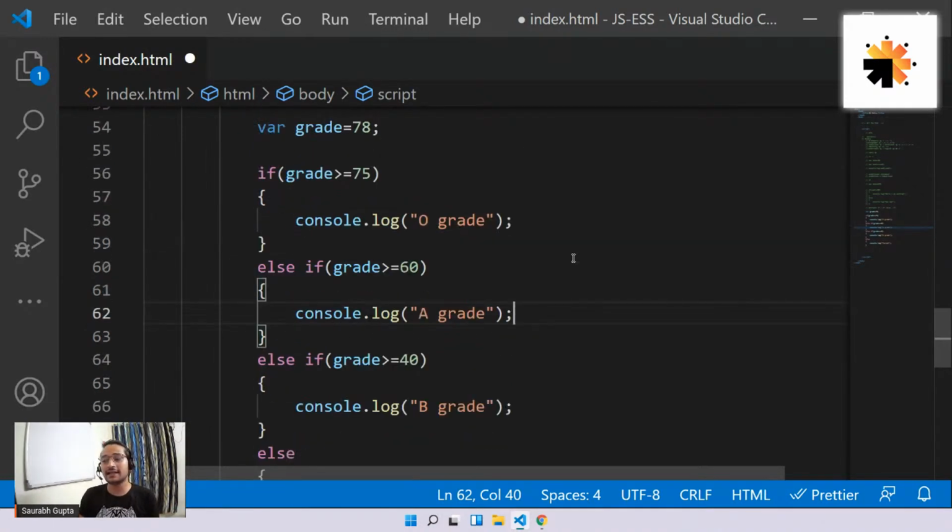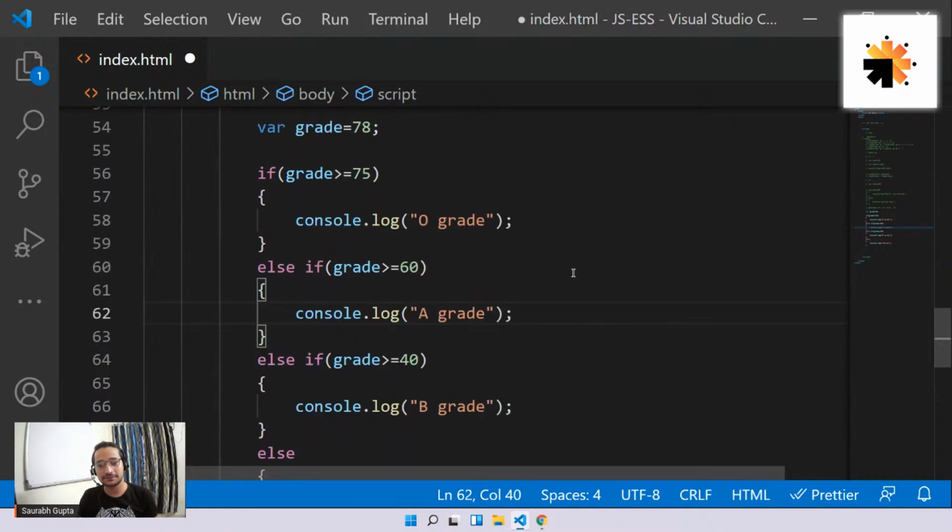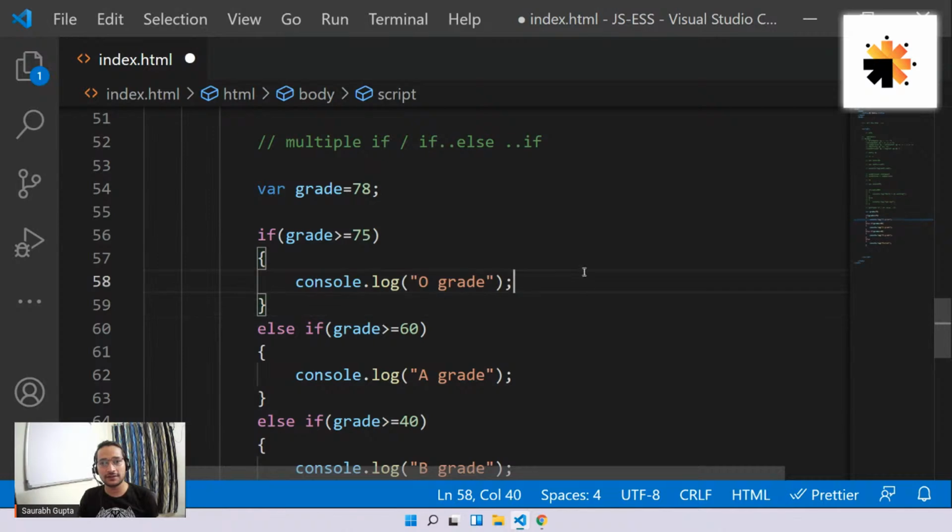Okay. That's great, guys. So let's see if it works. Now, you guys tell me the answer. What will be the answer for this? Everyone, come on. Guys, what will be the answer for this? It should be simple, right? We can see it's 78. It should definitely be O grade.